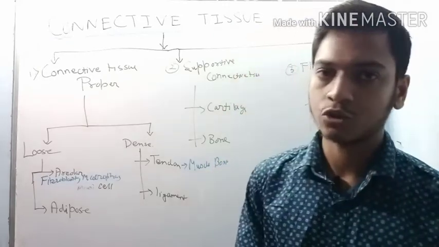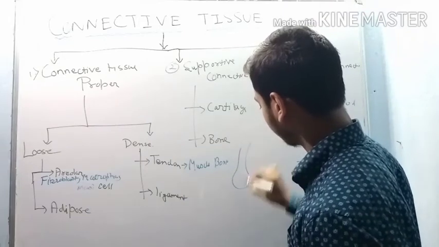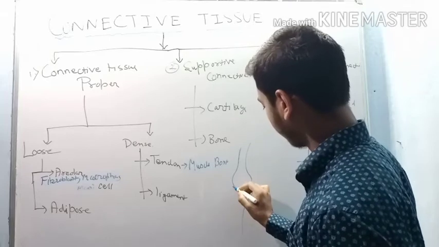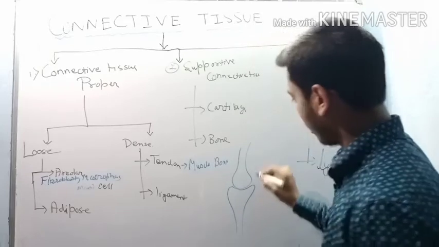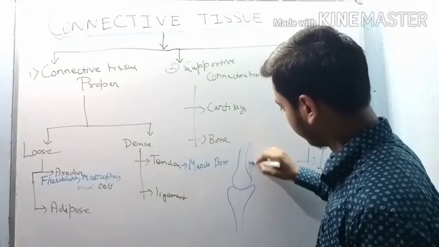For example, I will just draw a diagram here. Now see here, if these are two bones present in our body, then various types of muscles are present here.